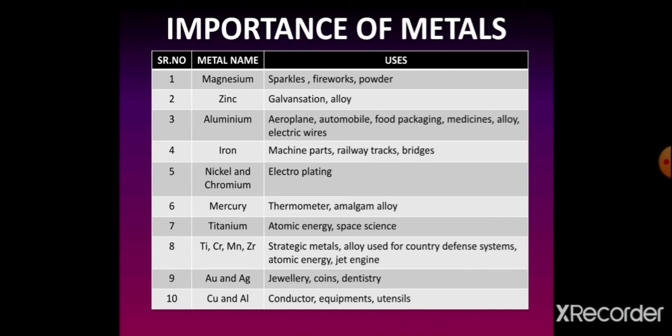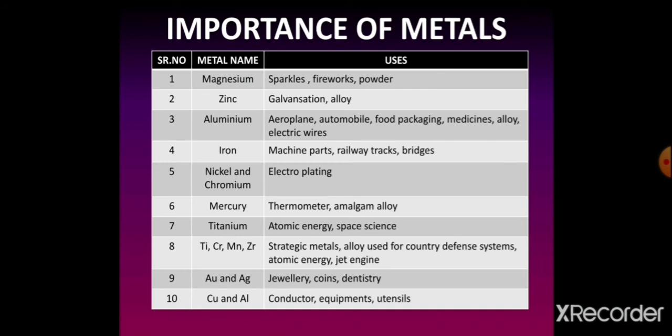They are used to make high grade steel alloy. Now, another metal elements that you are well known about. You are utilizing these two metal elements, that is gold and silver metal.